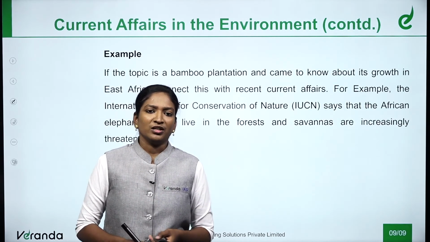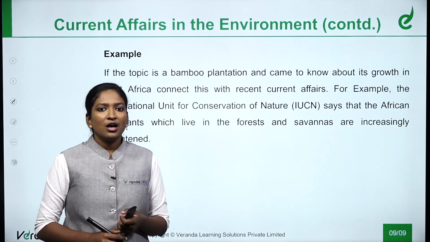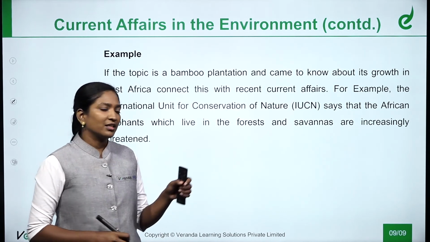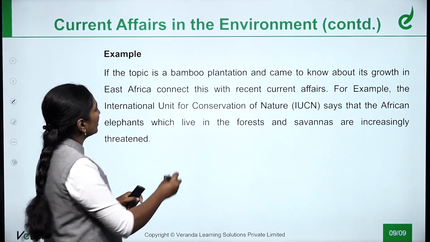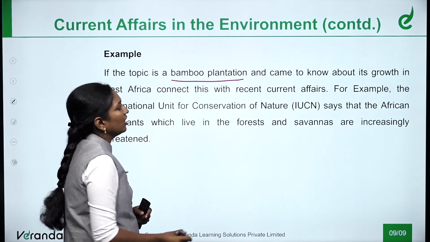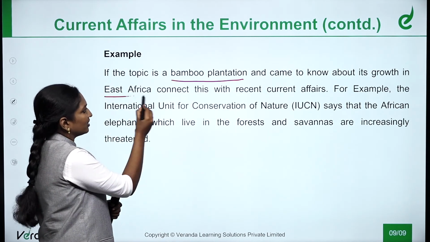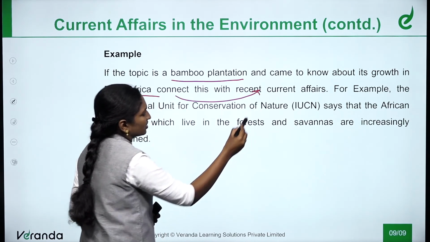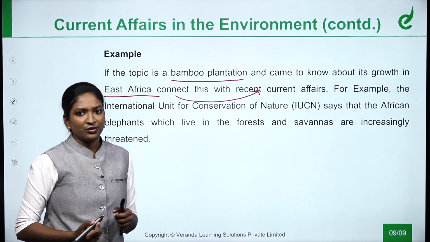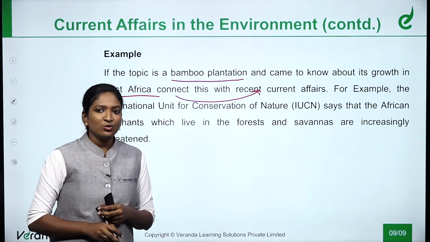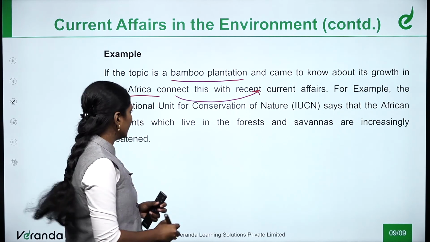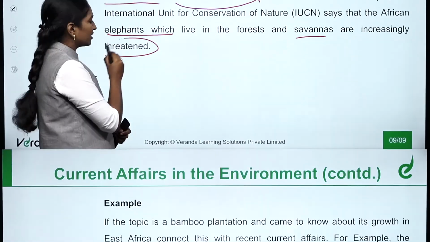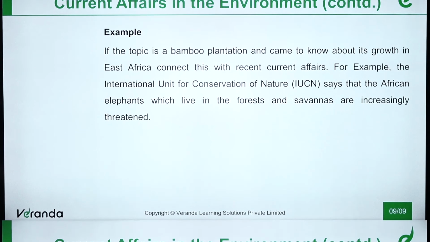Current affairs in environment. Now, let me explain how the current affairs can be explained in the environment. The basic example is, when you are learning about the bamboo plantation and you came to know it is planted in East Africa, and it is connected with the recent current affairs. How we can connect this with the recent current affairs is, for example, the IUCN says that African elephants which live in the forest and savannas are increasingly getting threatened. Threatened means there is an extinction of this species.